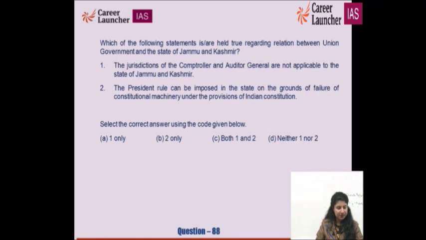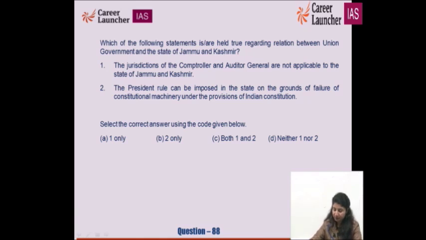Which of the following statements is true regarding relations between the Union government and the state of Jammu and Kashmir? Article 371. The President's rule can be imposed in the state on the grounds of failure of constitutional machinery under the provisions of the Indian Constitution. Taking the second statement first. The first statement says the jurisdiction of the Comptroller and Auditor General (CAG) is not applicable to Jammu and Kashmir, whereas that is wrong.